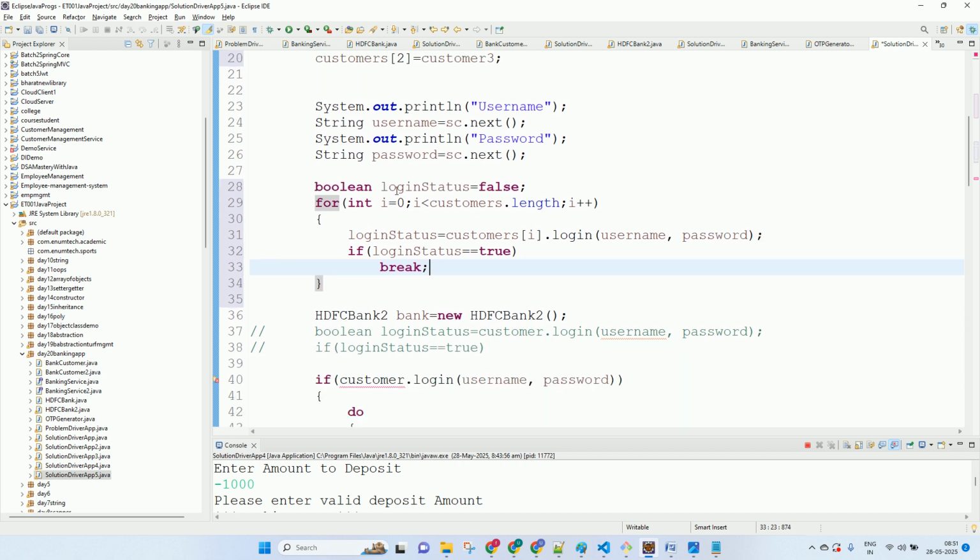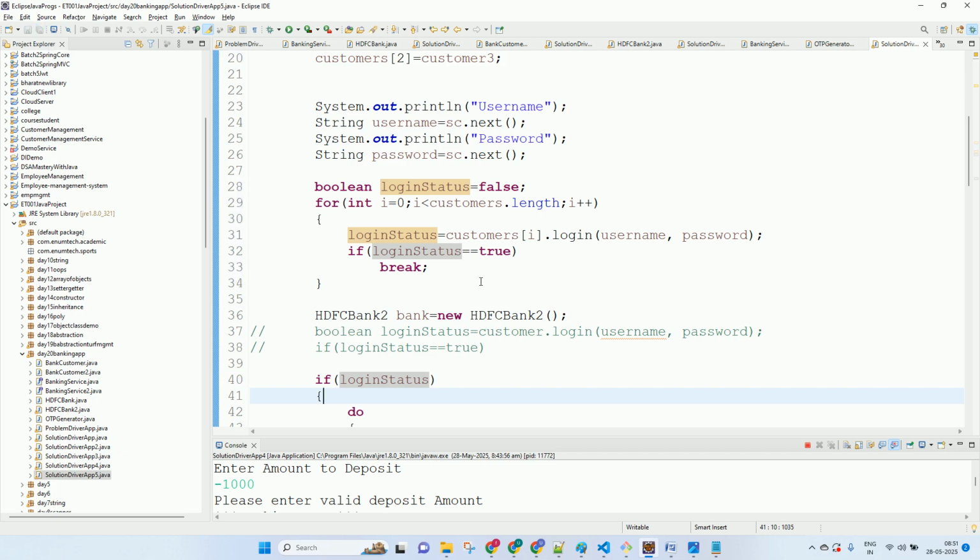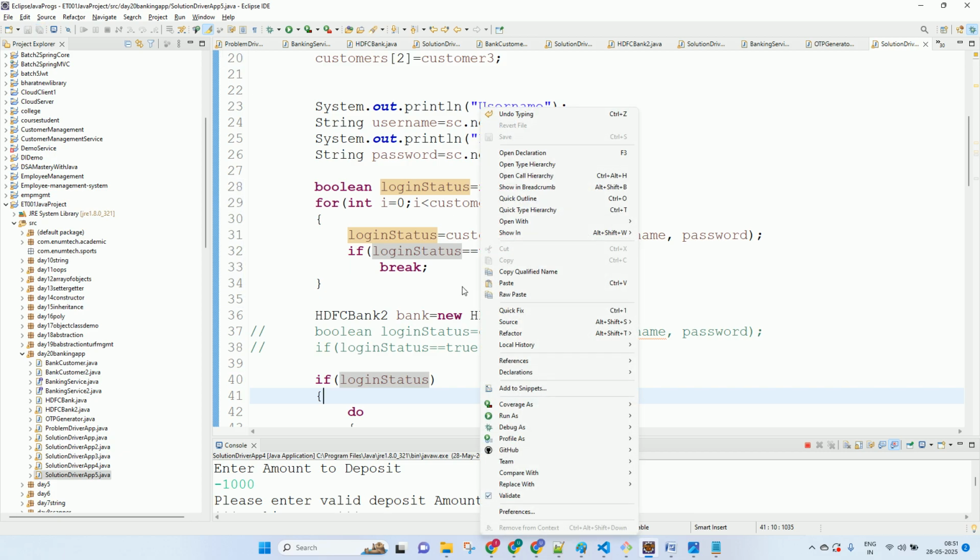Let's check. No, no. For loop means it will only check for the first. So if you enter Ben, it will first compare Alice with Ben. If it is not there, it's not invalid. So first let the for loop complete and then tell whether it is there or not. Okay, let's try to check this out.